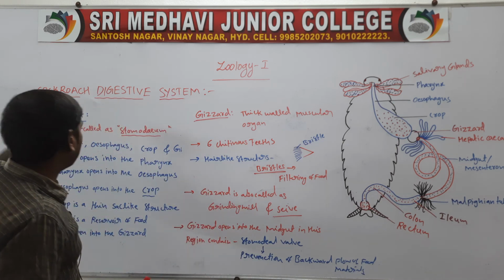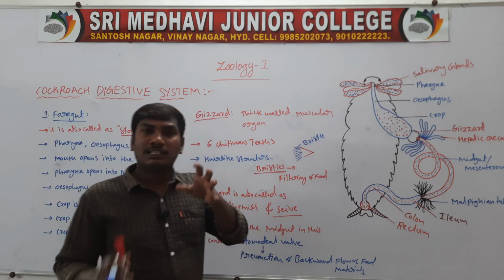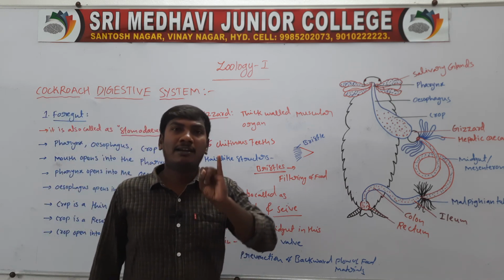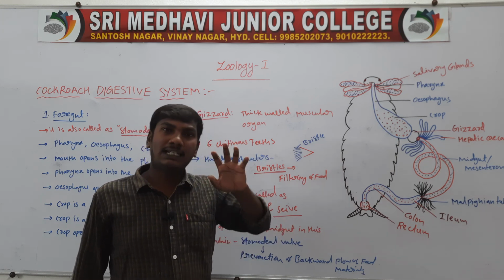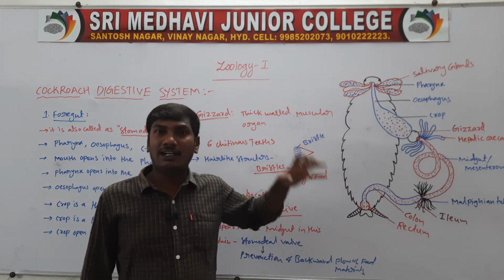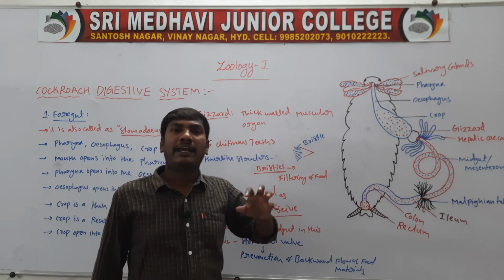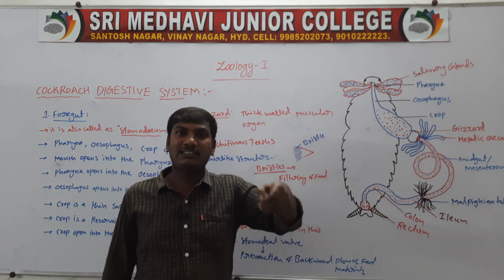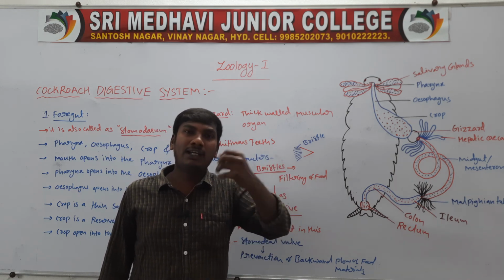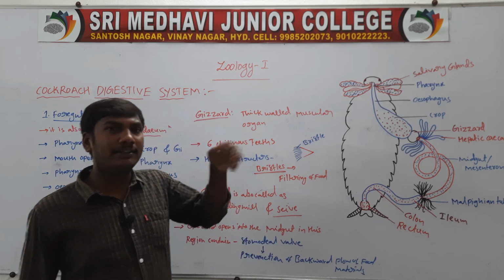So that is the foregut. The foregut is also called the stomodium. It contains the pharynx, esophagus, crop and gizzard. The gizzard is a thick-walled muscular organ. It contains 6 chitinous teeth, and the hair-like structures on it are called the bristles. The bristles function in the filtering of the food materials. So the gizzard is also called the grinding mill and sieve.